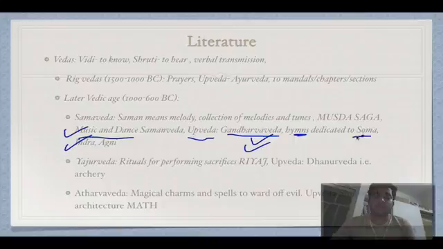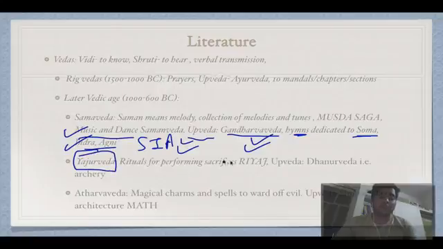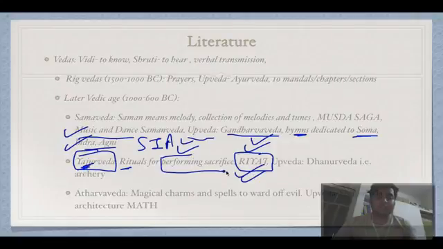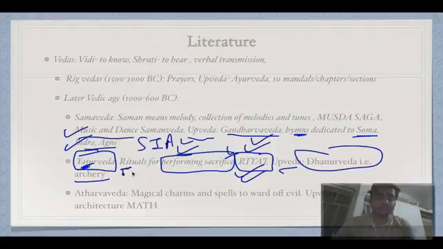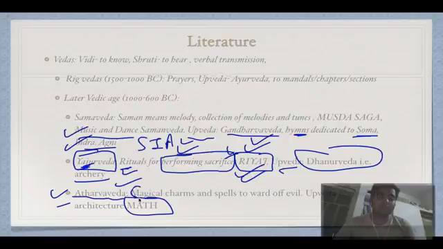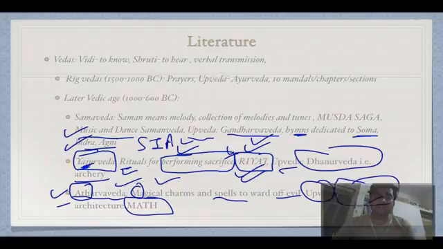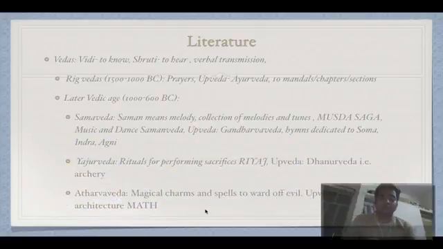Hymns are dedicated to Soma, Indra and Agni. So these are the 3 gods to which hymns are dedicated. Then we have Yajurveda. If you just remember Riyaz, you'll remember rituals are with Yajurveda. They are rituals for performing sacrifice, and Upaveda is Dhanurveda, that is archery. Then we have Atharvaveda. Just remember magic, that is magical charms are related to Atharvaveda, and spells to ward off evil. Upaveda is Shilpaveda. Shilpa in Hindi means architecture.